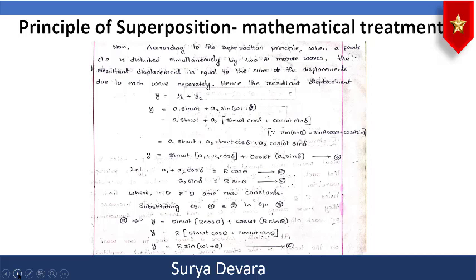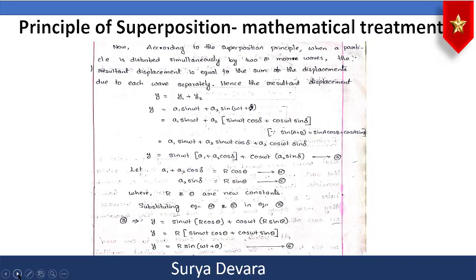Now you write the first term as it is, and for a2 you use the sin(A + B) formula, sin A cos B + cos A sin B. In similar manner, you will write sin ωt cos δ + cos ωt sin δ. And now you multiply with a2 because it is there outside. So therefore, you will get a1 sin ωt + a2 sin ωt cos δ + a2 cos ωt sin δ.